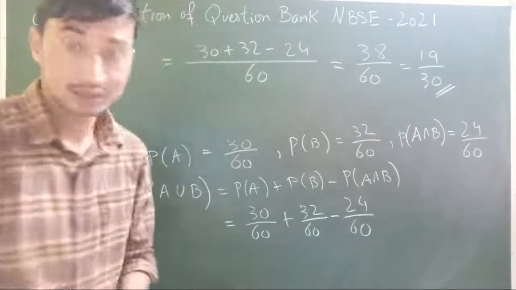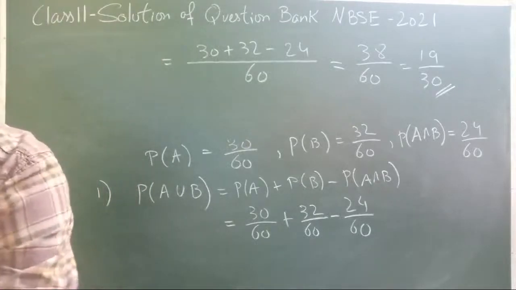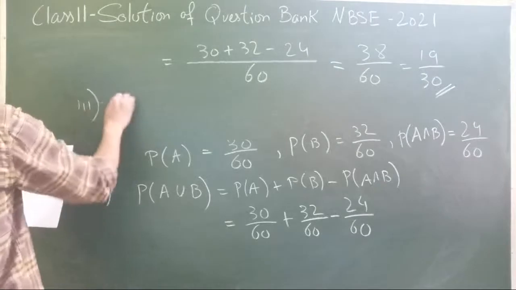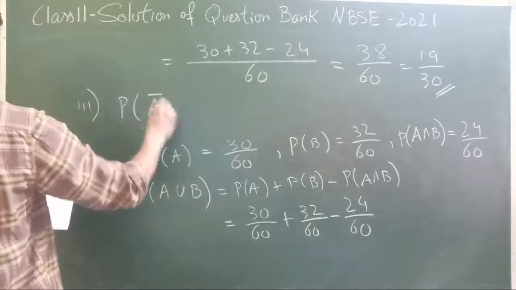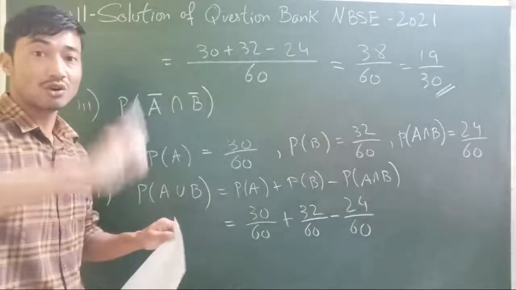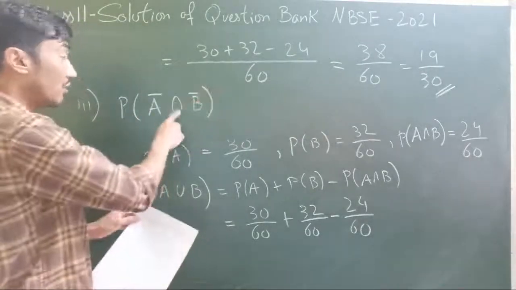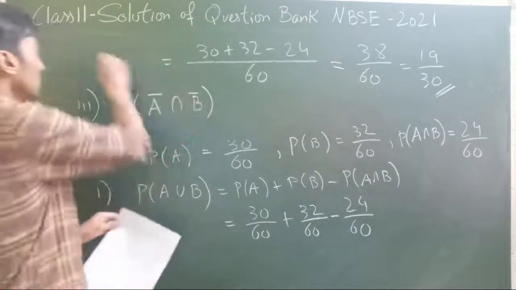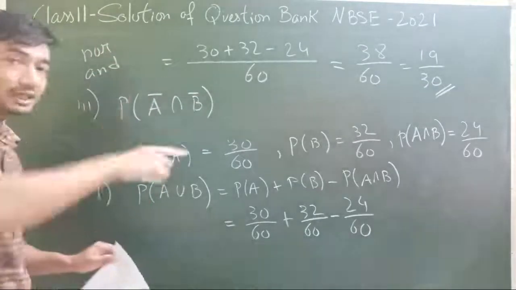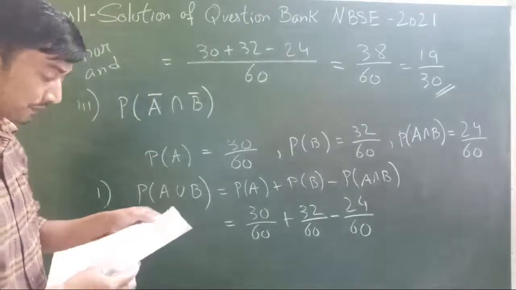Alright, last part: the student has opted neither NCC nor NSS. Neither, nor. Again I repeat, nor, and we use intersection. Either or, that's union.